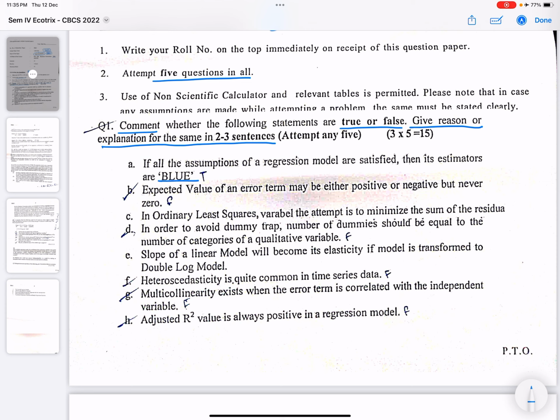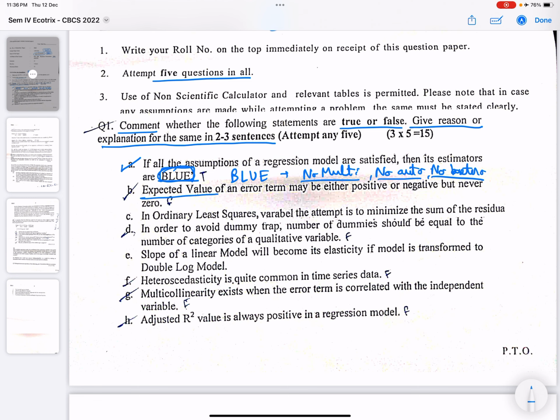We know the estimators are best linear unbiased estimators when there is no multicollinearity, no autocorrelation, no heteroscedasticity. So this statement is true, and it won't be BLUE when any of them is present. Okay. Now moving on to the B part.